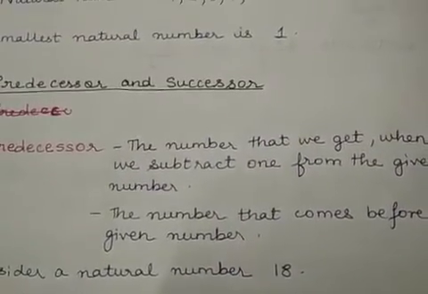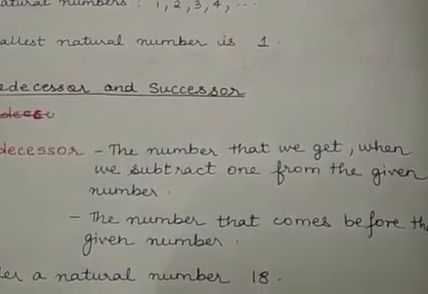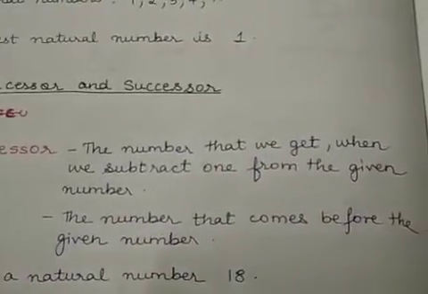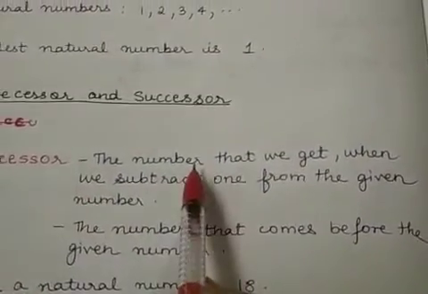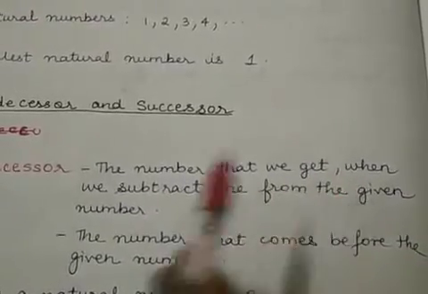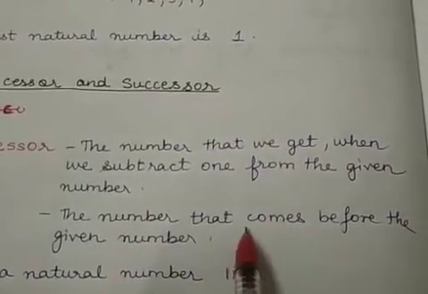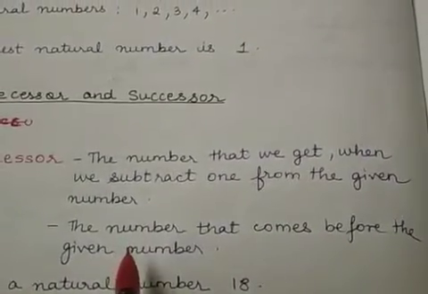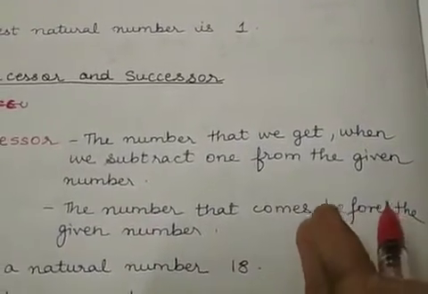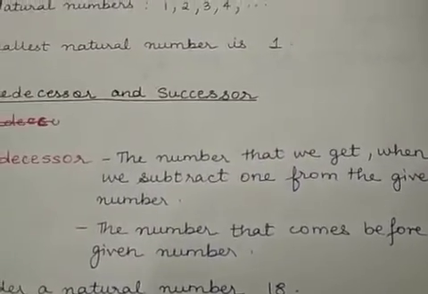Now if you subtract 1 from 6, then what you get is 5. So 5 is called the predecessor of 6. So what is a predecessor? It is the number that you get when we subtract 1 from the given number. Okay, in other words, it is the number that comes just before the given number, and it is called the predecessor of the number.